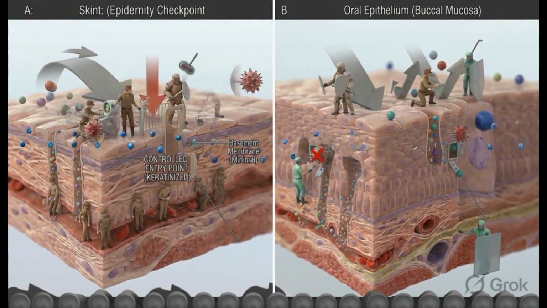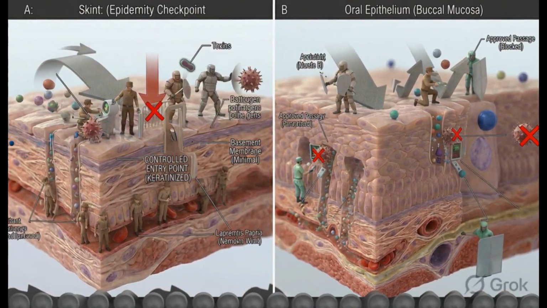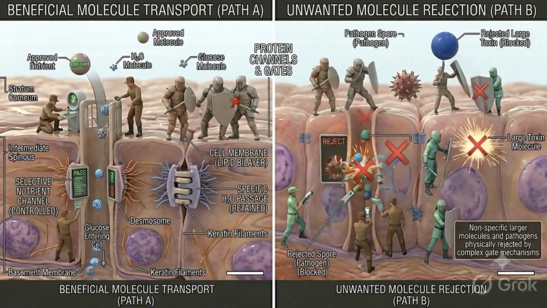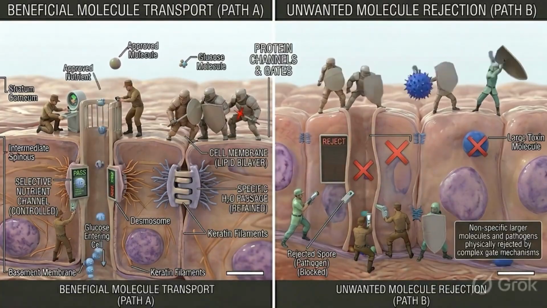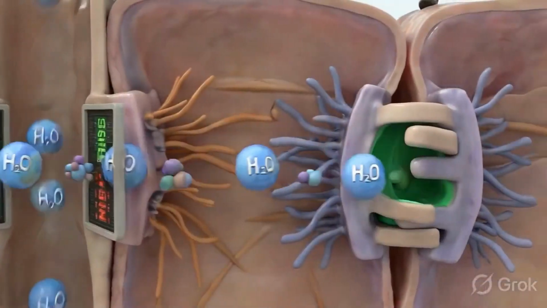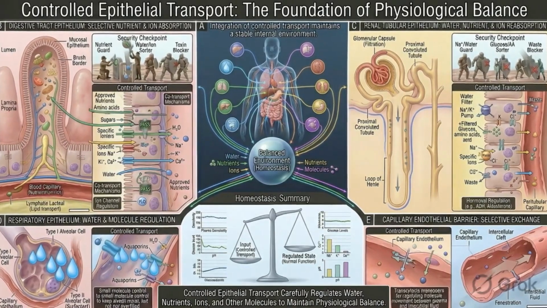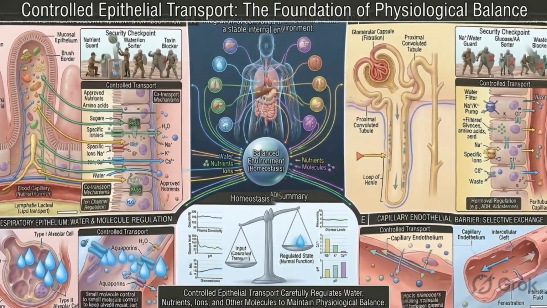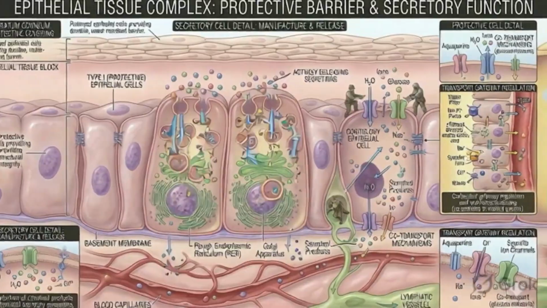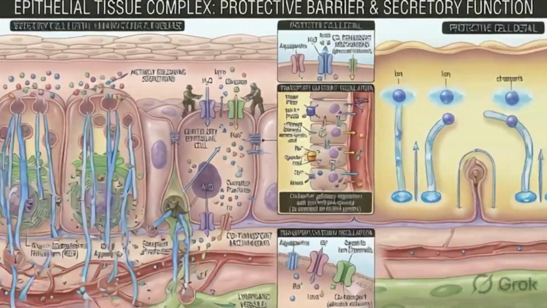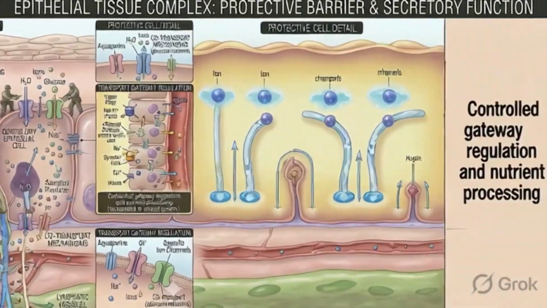Epithelial tissue also acts as the body's gatekeeper. It doesn't just block substances, it selectively controls their movement. The cells of certain epithelia have specific proteins that allow some molecules to pass through while blocking others. This selective permeability is crucial for maintaining the exact chemical environment that the body's organs need.